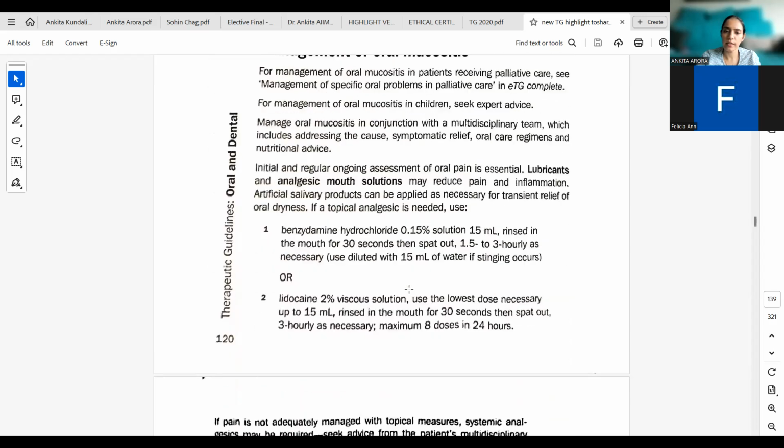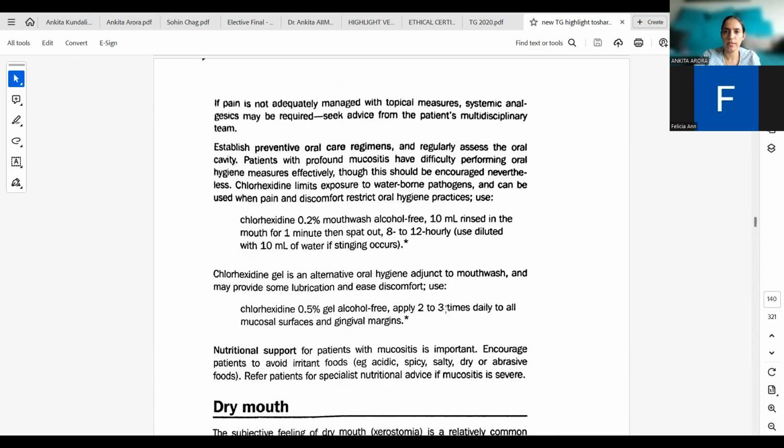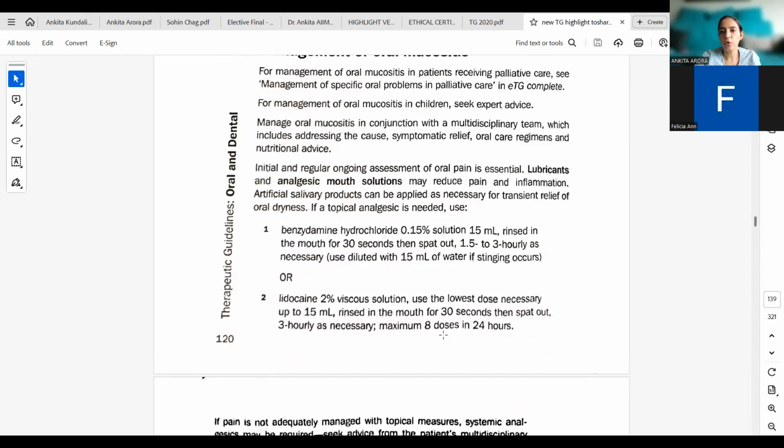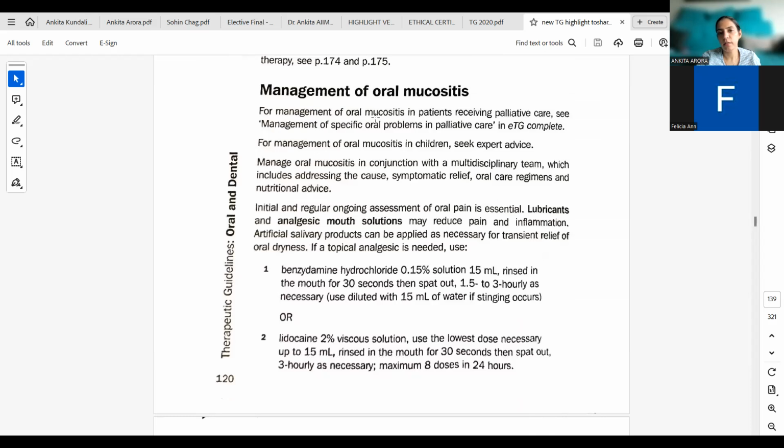And next is oral mucositis. So oral mucositis is basically inflammation of the oral mucosa. Okay, as simple as that. In children, we will seek expert advice. Then we have to manage oral mucositis in conjunction with a multidisciplinary team, which includes addressing the cause, why this mucositis is there, symptomatic relief, oral care regimens, and nutritional advice.